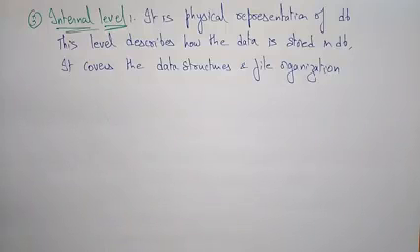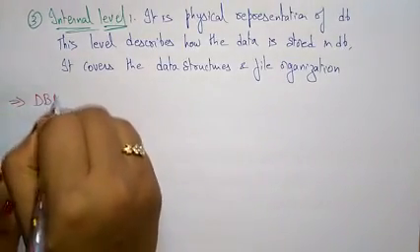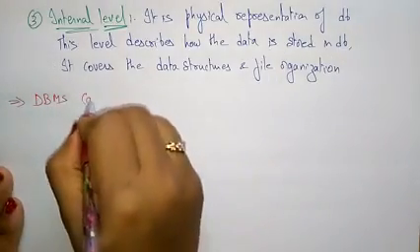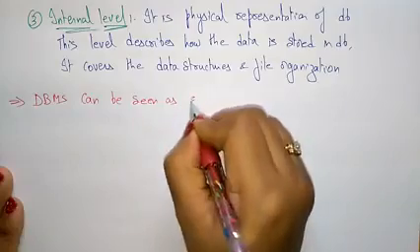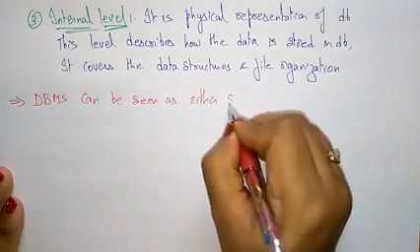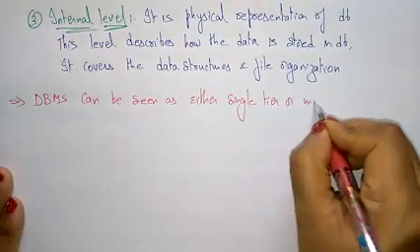So the architecture is always divided into layers. So that is the 3 layers, external level, internal level, and the conceptual level. So actually a DBMS can be seen as either single tier or multi-tier.